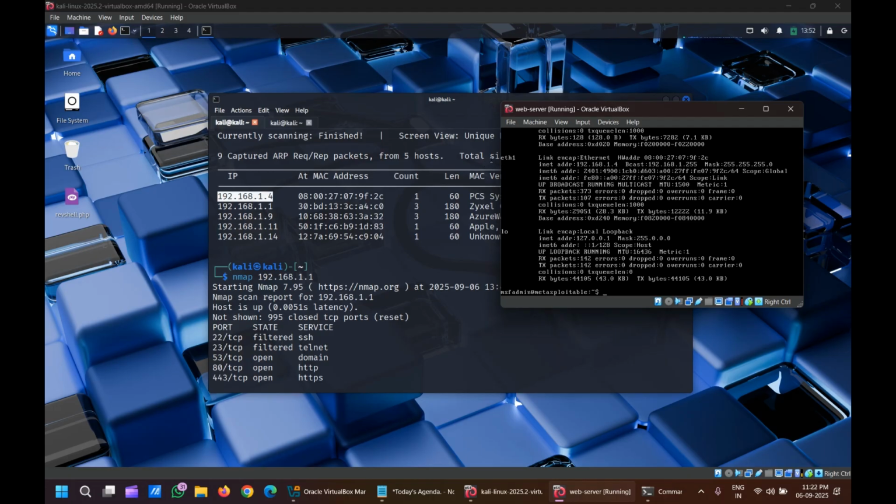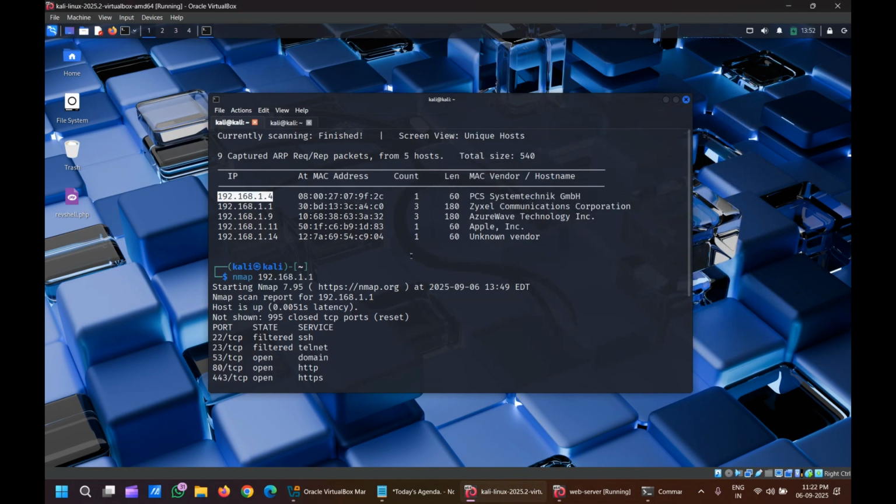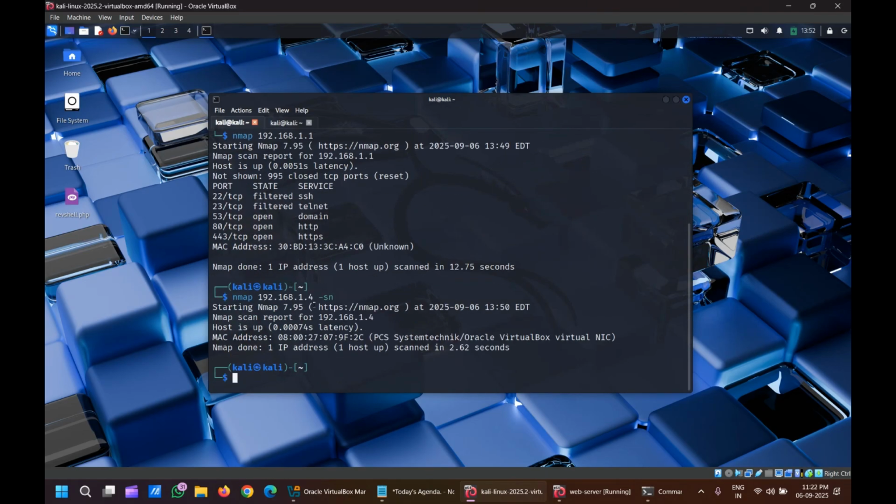I am stopping. Are you able to see eth1 in that, 192.168.1.4? That means exactly we got to know that the IP address given by network discovery is 100% sure and correct. And here also 1.1.4 is up and running. Let's go further to check what services are running in the server.